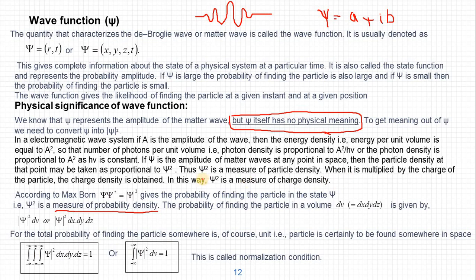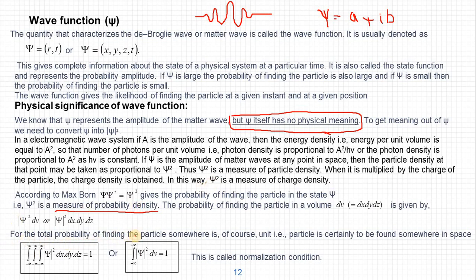When it is multiplied by the charge of the particle, the charge density is obtained. In this way, psi square is a measure of charge density also. So probability density and charge density, everything we can get from psi by converting it into mod psi square.